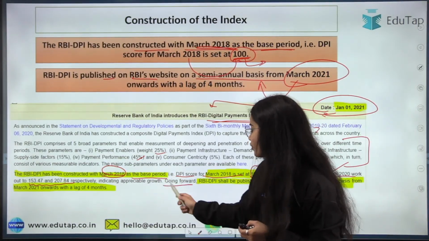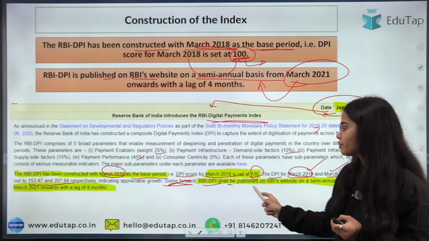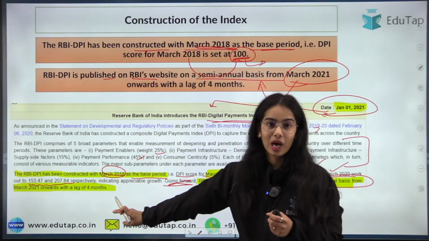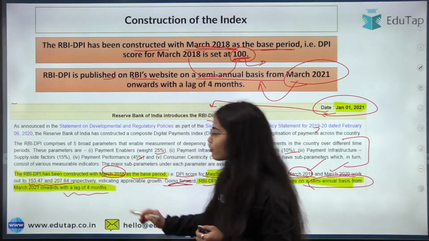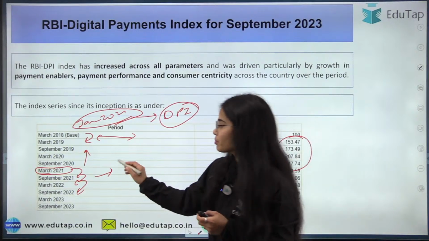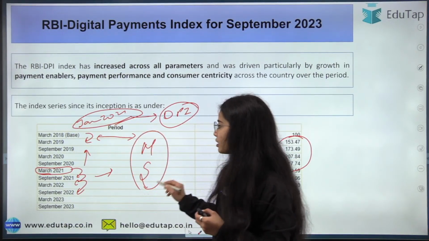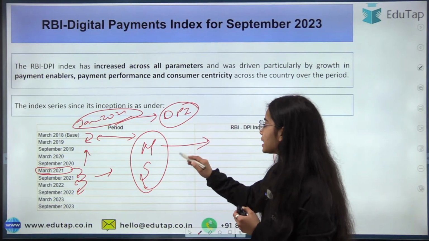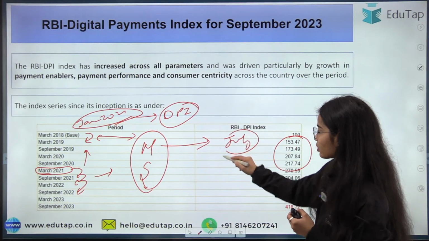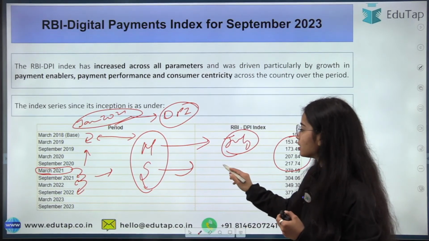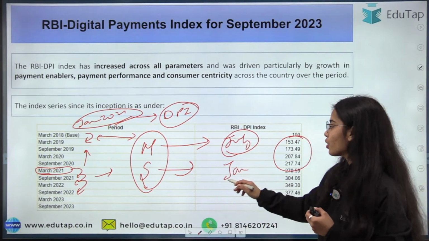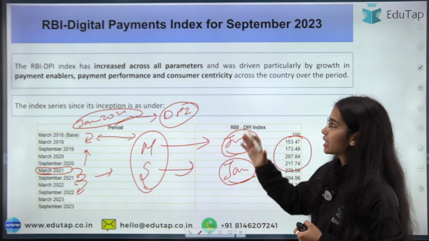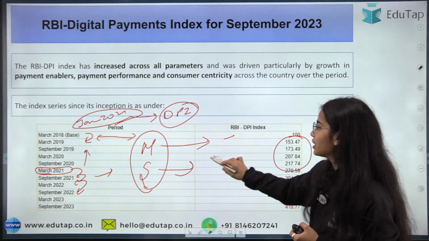Going forward, RBI said that the RBI DPI shall be published on its website on a semi-annual basis from March 2021 onwards with a lag of 4 months. So for March and September every year the digital payment index is released. For March, the release is in July of the year, and for September, the release is in January next year. So this is the whole idea of the RBI DPI.